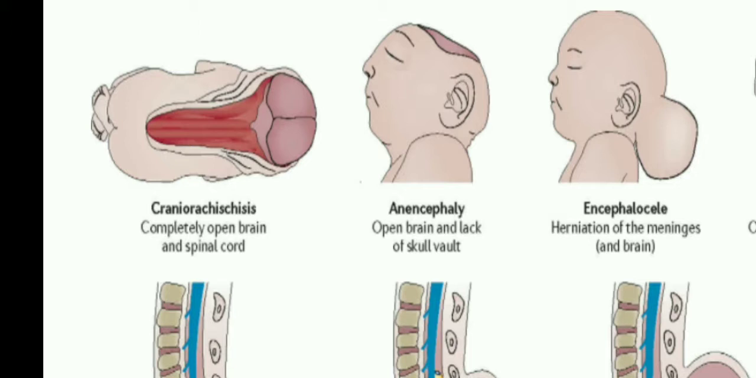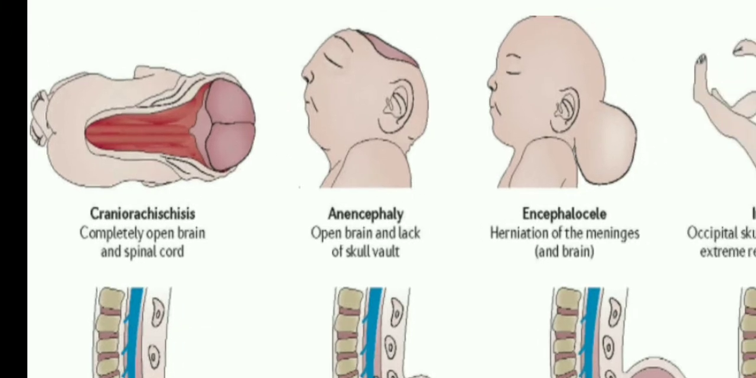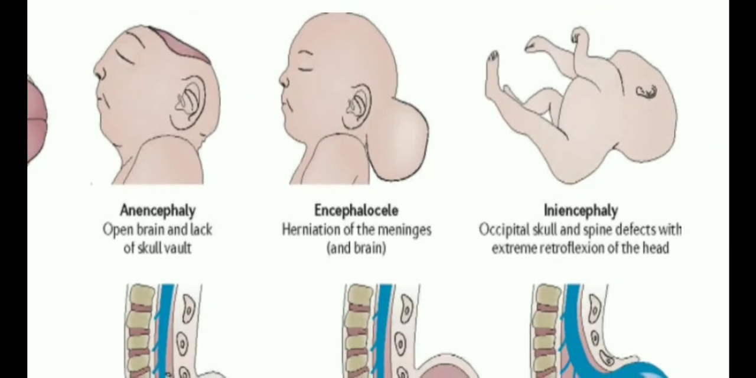The child is having anencephaly. What does anencephaly mean? Open brain and lack of skull vault. Because of neural tube defect, the child is having brain problems. That second one is anencephaly: open brain and lack of skull vault. Okay. And the third one is encephalocele.